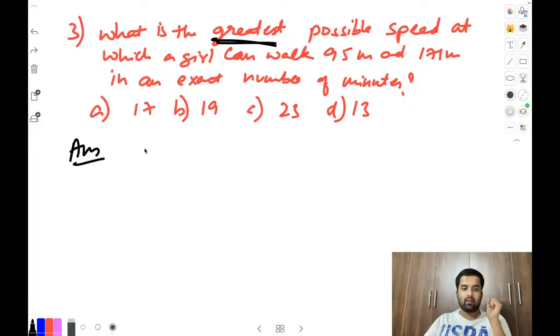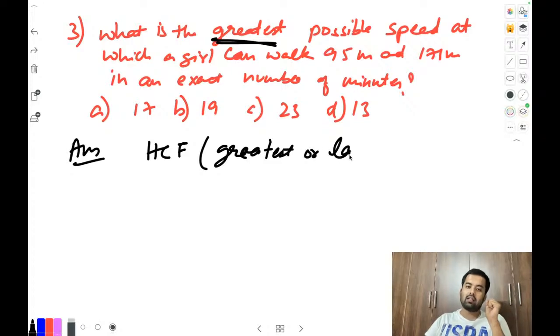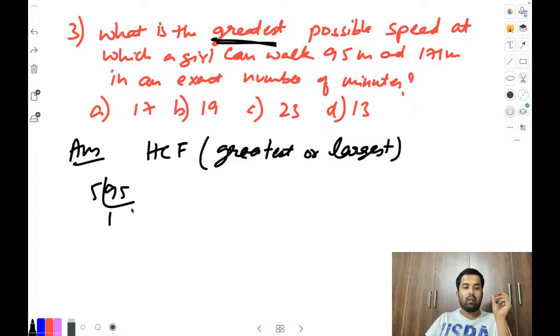Okay, greatest stands for, we know this. It is HCF. Greatest stands for this only. Greatest or largest something will come. This means HCF, something big. Okay, and here HCF, so do the factorization of this. Here apply 5 table, and this will be 1 and 19, then 19 1. I hope this is clear. Then we have 171 now.